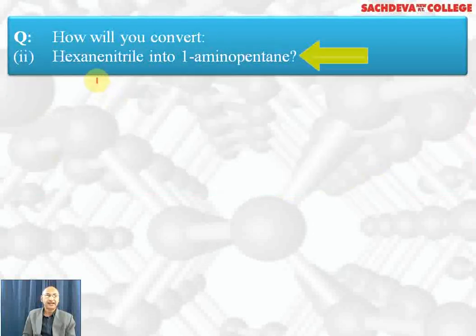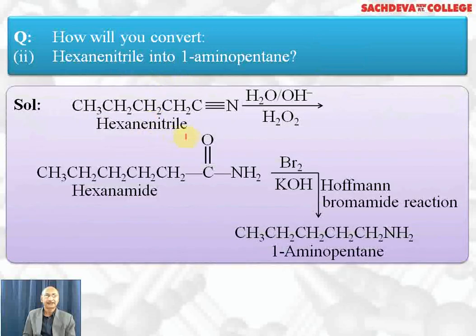Next conversion, hexane nitrile to 1-aminopentane. Here also we first convert to acid or amide and then use Hoffmann bromamide reaction. Hexane nitrile we hydrolyze in the presence of OH ion and hydrogen peroxide, and we get hexanamide. Hexanamide, if treated with bromine and NaOH or KOH, gives 1-aminopentane, that is, one carbon atom becomes less.